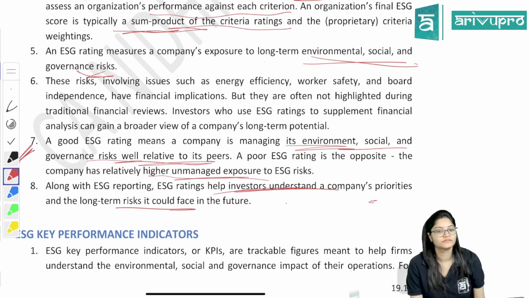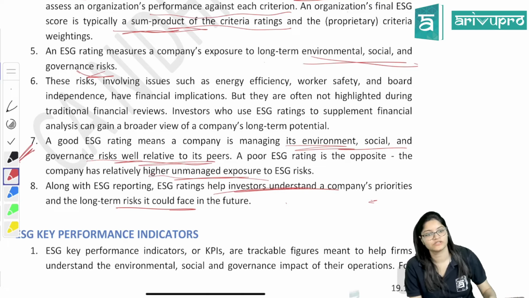Yes, any doubt? What do you mean by ESG rating, ESG scores, industry specific, industry agnostic?